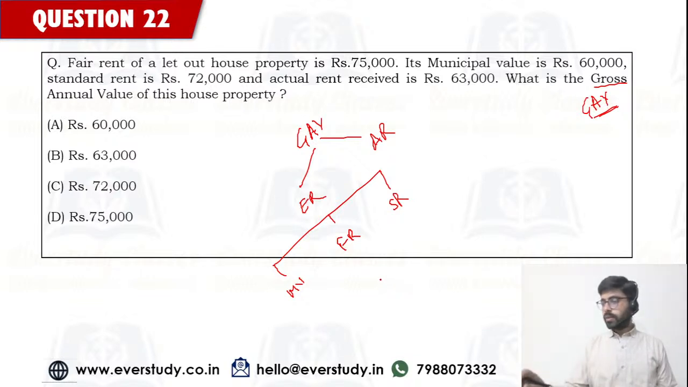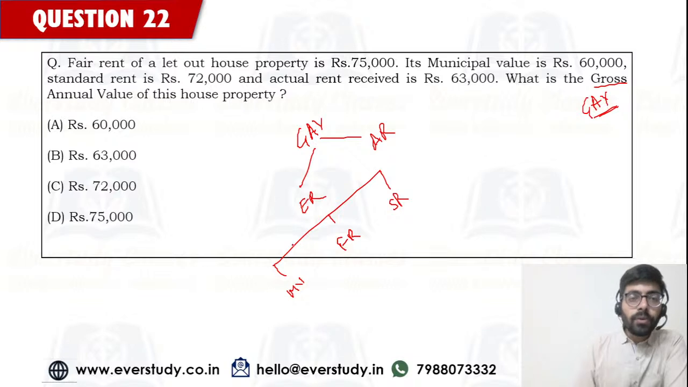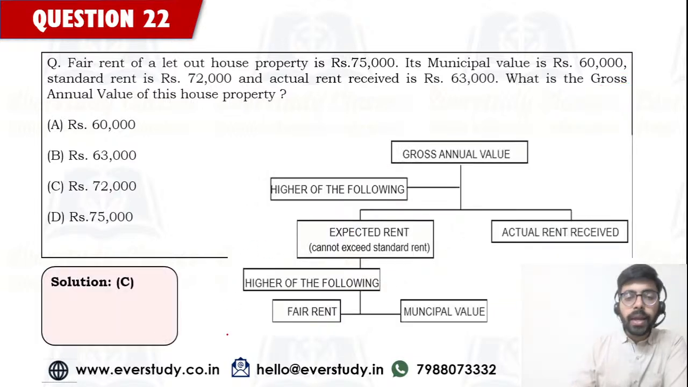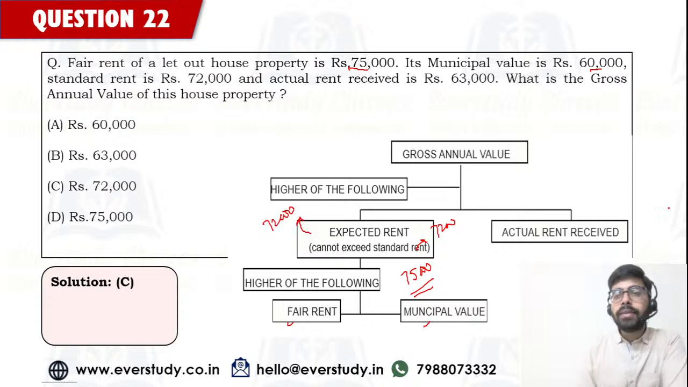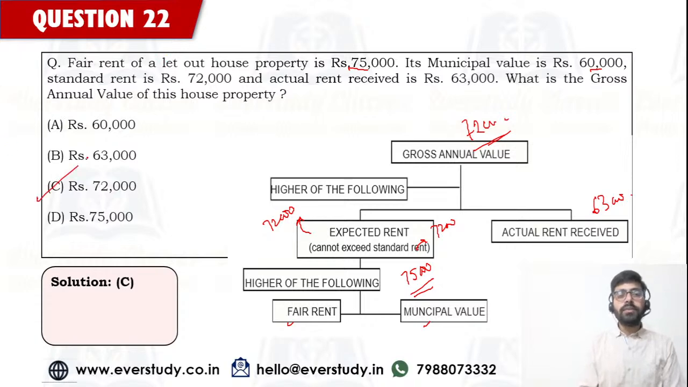Lakshmi, Sandhya, Chaitra, Sahana, ILM, निहारिका, अमरेश, सभी के आंसर्स फटाफट से आ चुके हैं 72,000 के. तो 72,000 आंसर बिल्कुल इस क्वेश्चन का बनने वाला है. क्यों बनने वाला है? क्योंकि यहां पे अगर आप देखेंगे तो हमारा जो एक्सपेक्टेड रेंट है वो फेयर रेंट और म्यूनिसिपल वैल्यू का हायर, how much is this going to be? फेयर रेंट इज 75 and municipal value is 60, तो आपका एक्सपेक्टेड रेंट होगा 75 but it cannot exceed the standard rent, तो स्टैंडर्ड रेंट 72 है, so ultimately expected rent is going to be 72,000 and since actual rent received is only 63,000, so the higher of the two, that is 72,000, is going to be my GAV. A very simple question, answer option number C.